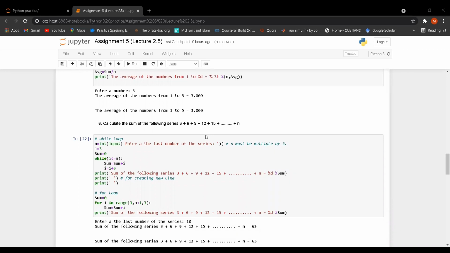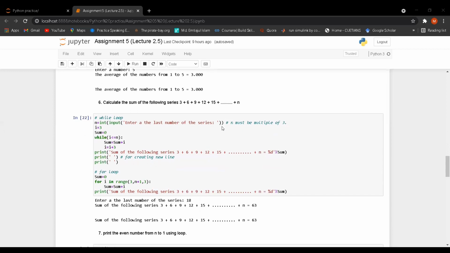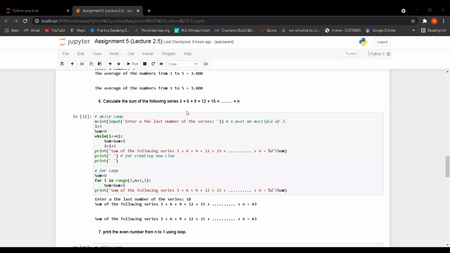Calculate the sum of the following series: 3 plus 6 plus 9 plus 12 plus 15 plus dot dot dot plus n. So here is an interesting thing: the series increments by 3. First value is 3, then 3 plus 3 is equal 6, then 6 plus 3 is equal 9, then 9 plus 3 is equal 12, then 12 plus 3 is equal 15, likewise. So I have to calculate the sum by while loop and for loop. So here we can see from the question that the first value is 3 and the increment is 3.